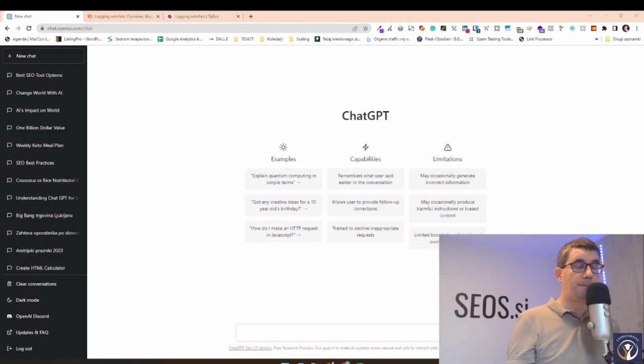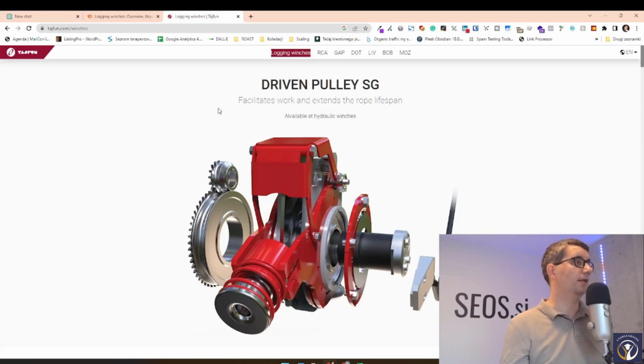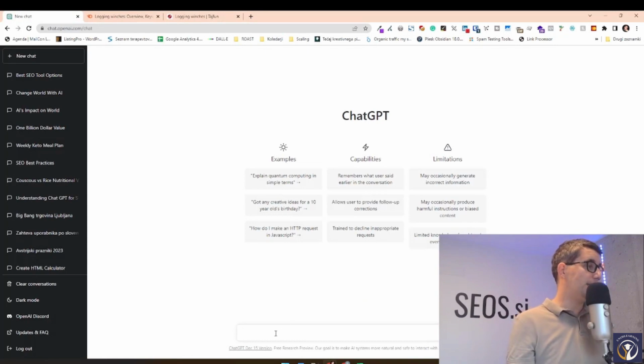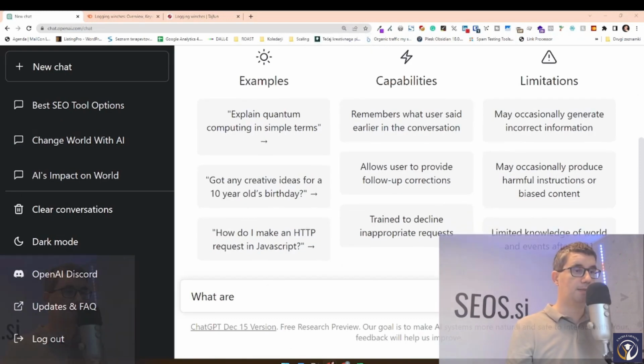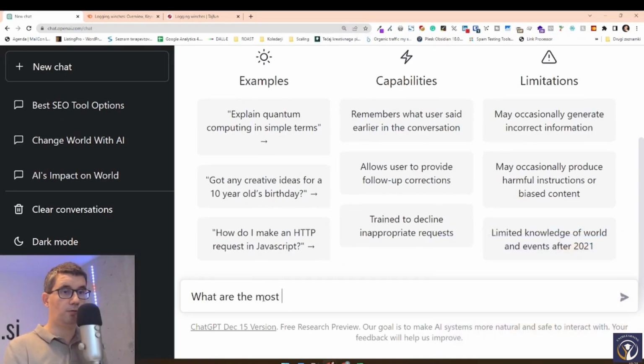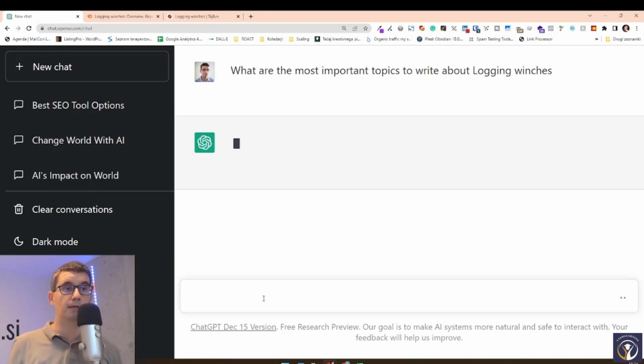Going back to ChatGPT, let's pretend that we're a company that is selling logging winches. Of course we want to rank number one for logging winches. So we're going to ask ChatGPT, what are the most important topics to write about logging winches?